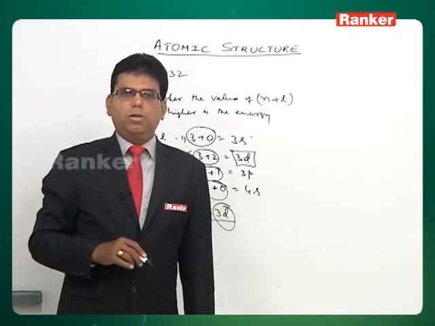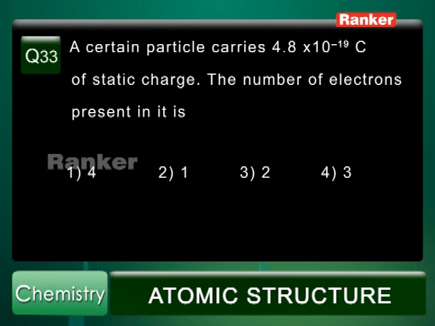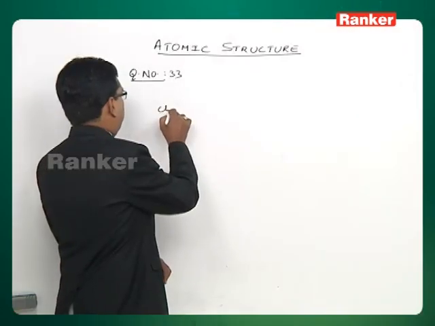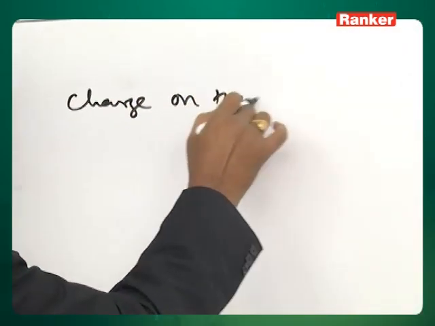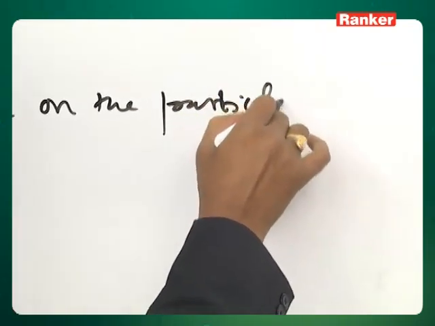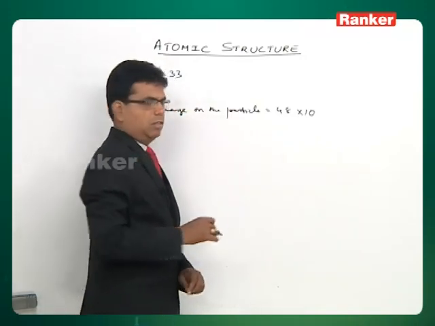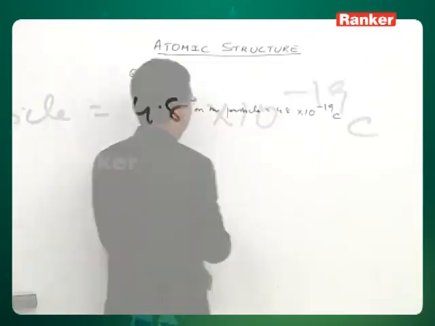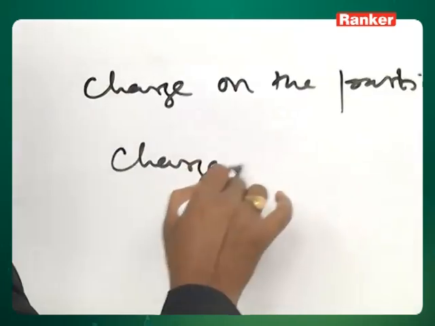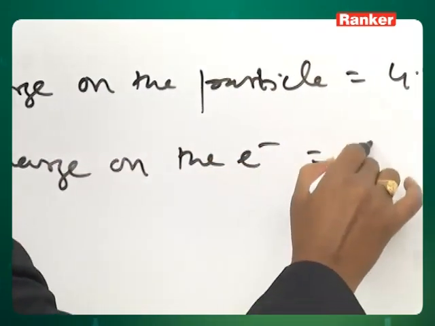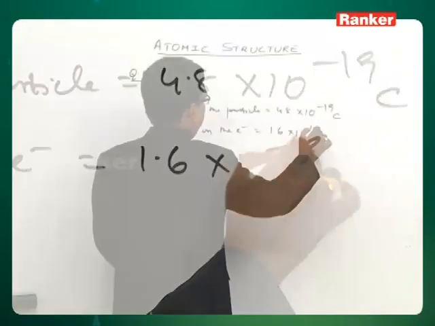Now let's move on to question number 33. This question is regarding the charge on the electron. Again, the basic concept. A certain particle carries 4.8 into 10 power minus 19 coulombs of static charge. Charge on the particle is 4.8 into 10 power minus 19 coulombs, and charge on the electron is 1.6 into 10 power minus 19 coulombs.